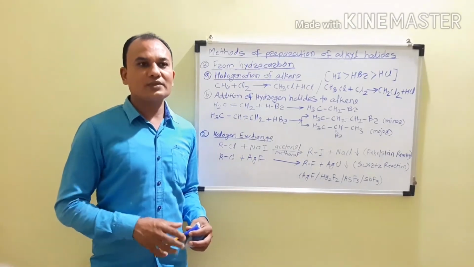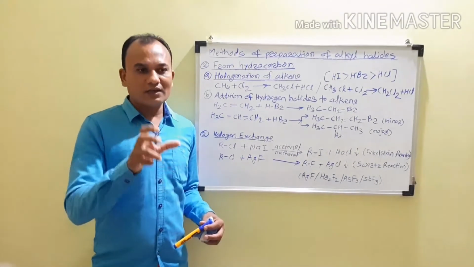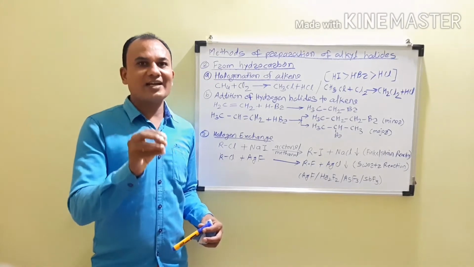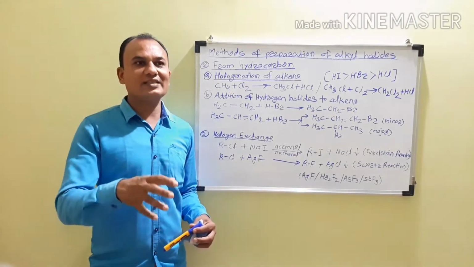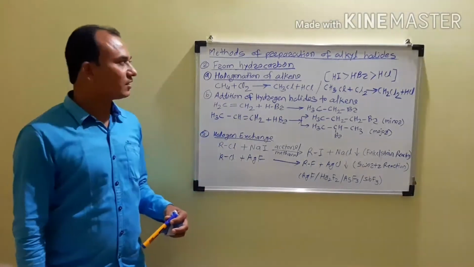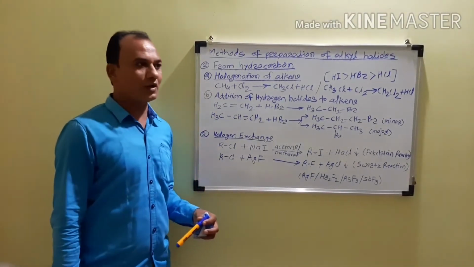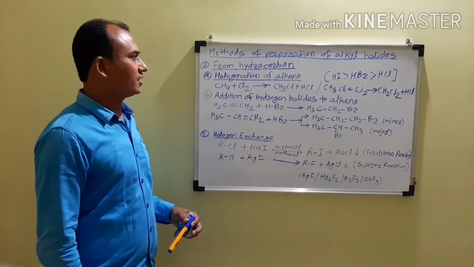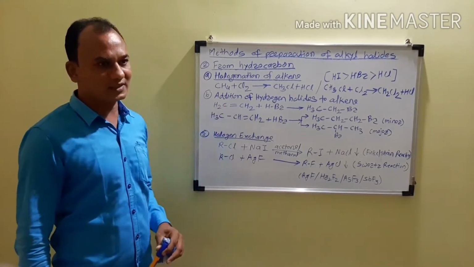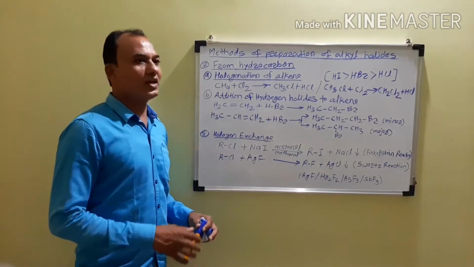The unsaturated hydrocarbons contain at least one multiple bond, that is the double bond or the triple bond. So there are two types of hydrocarbons. First we have to consider the halogenation of alkanes, and alkanes are the saturated hydrocarbons.